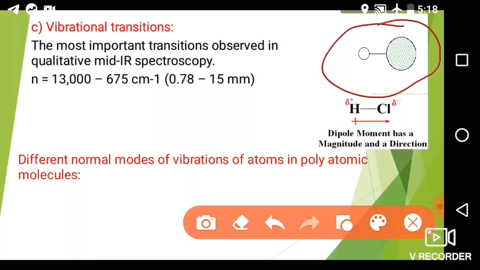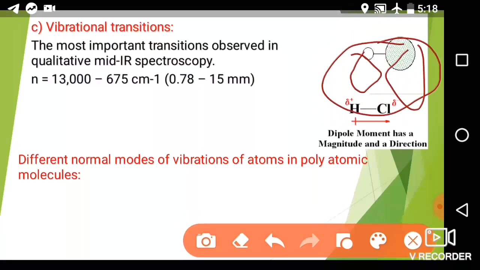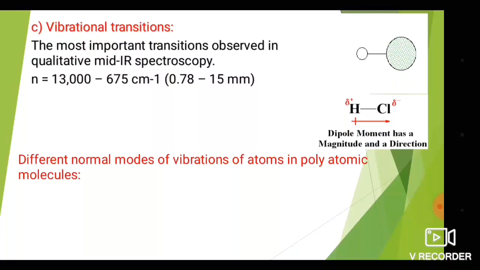Due to the change in dipole moment, there is a slight delta positive charge on the hydrogen and a slight delta negative charge on the chlorine. See the size of the hydrogen and the chlorine. This is how it vibrates, which changes the dipole moment, meaning it affects the dipole moment.